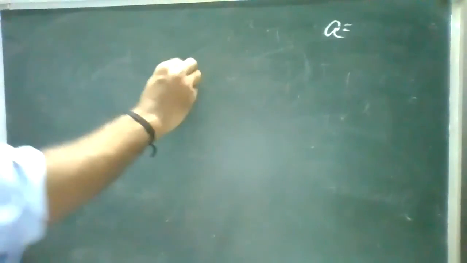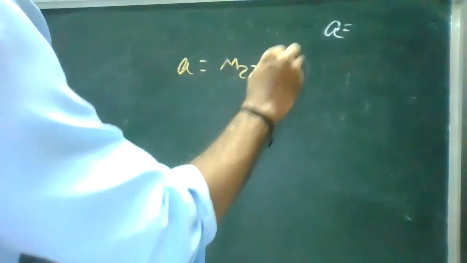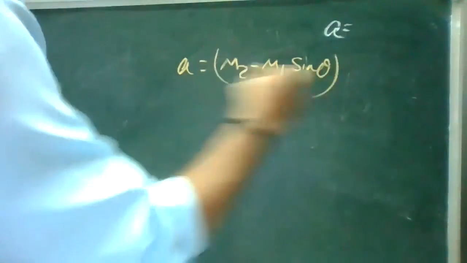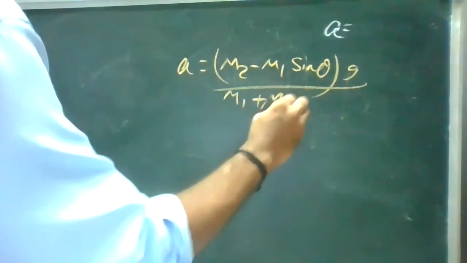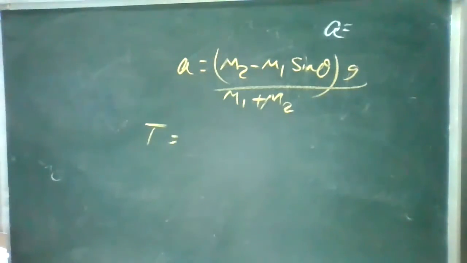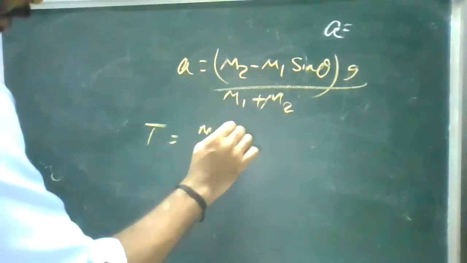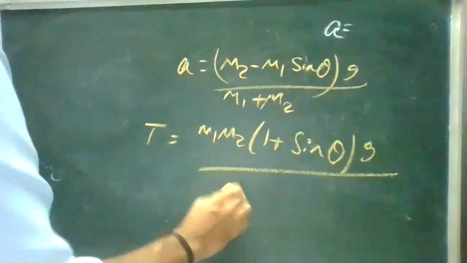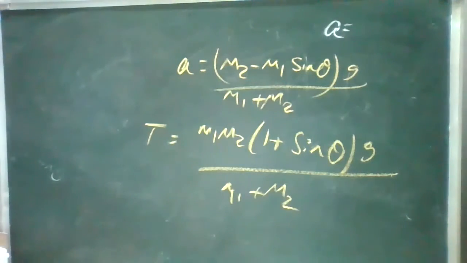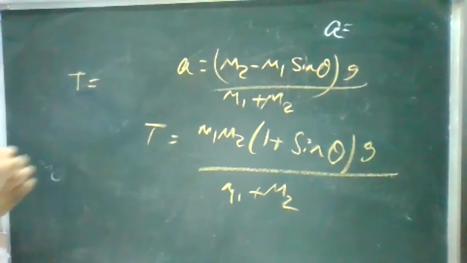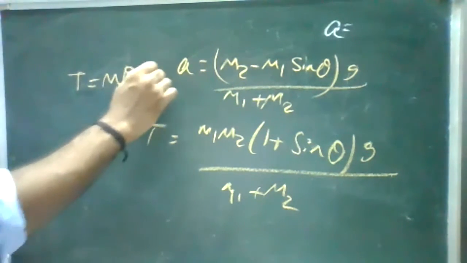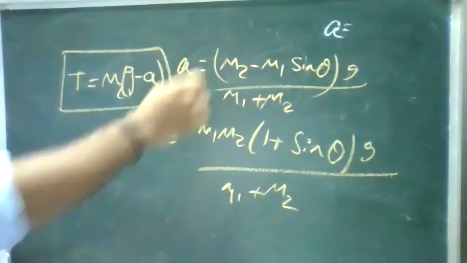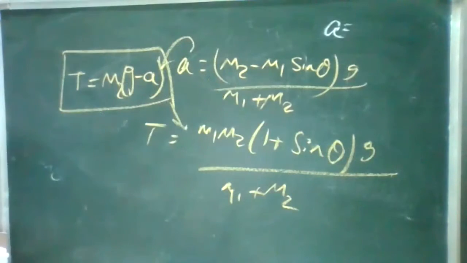For this acceleration, M2 is greater, so M2 minus M1 sin theta into g by M1 plus M2. This is your acceleration. For tension, T is equal to M1 M2 into 1 plus sin theta into g by M1 plus M2. You can do this, or keep it like this: T is equal to M2 into g minus a. When you substitute the acceleration in this relation, you get the tension.